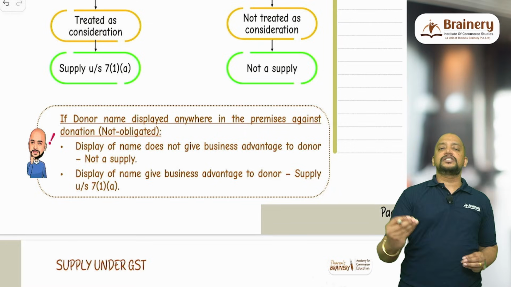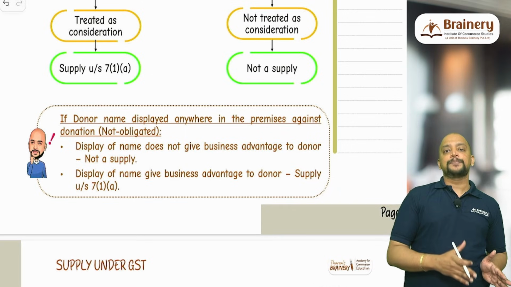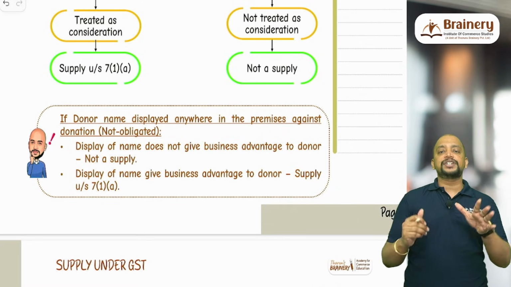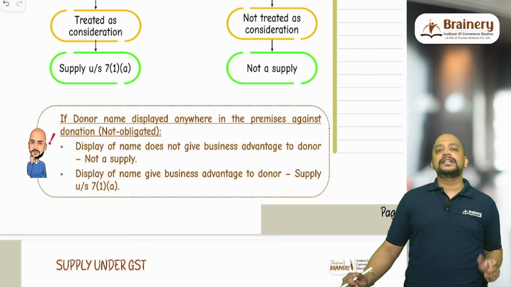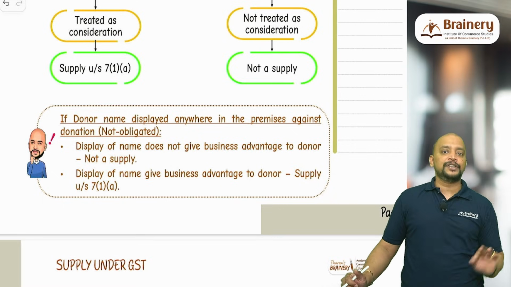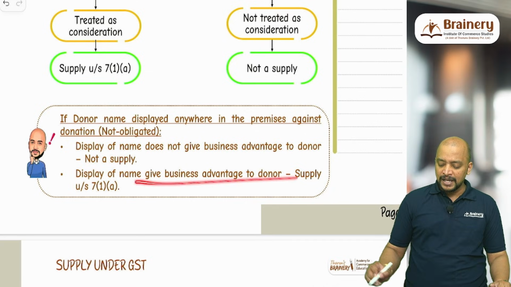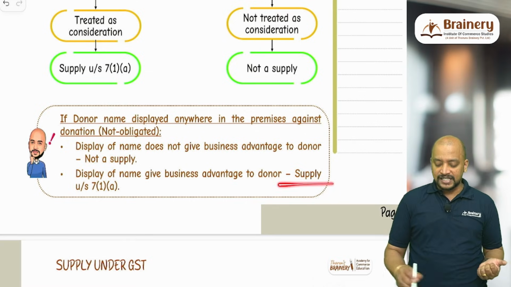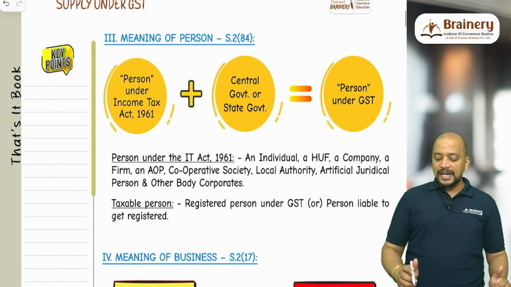And you know that for sponsorship services, we have RCM under section 9 subsection 3 read with notification 13 of 2017. Sponsorship service is covered under RCM. There are two conditions for sponsorship services. Number one, the supplier should be other than a body corporate. Number two, the recipient should be a body corporate or firm. Then it will be RCM, otherwise it will be FCM. So if display of name gives a business advantage to the donor, it is a supply under 7(1)(a), and remember that will be treated as sponsorship services.